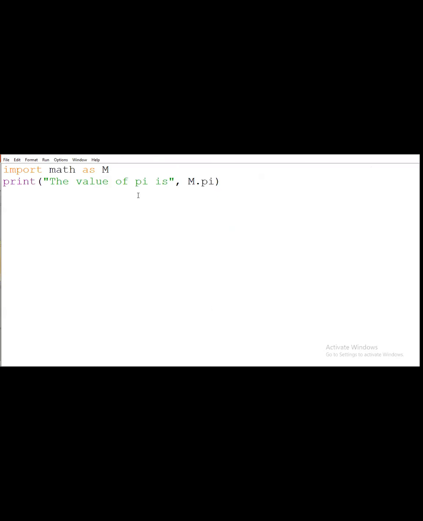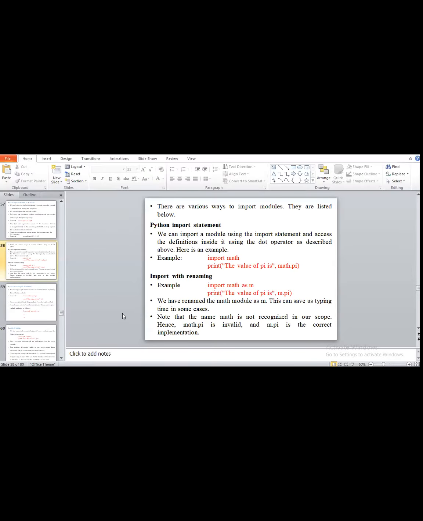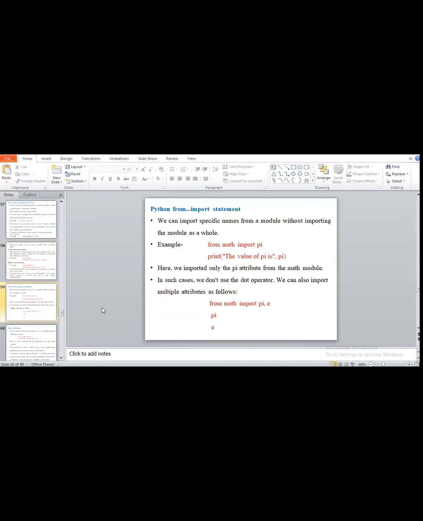Suppose in any program, my module name is very large, like I am importing math or something in a programming language like that. Then it is not needed to type the whole name. So for that we are using this renaming concept. Here I am just renaming my math module name with M, just replacing my name with the M.